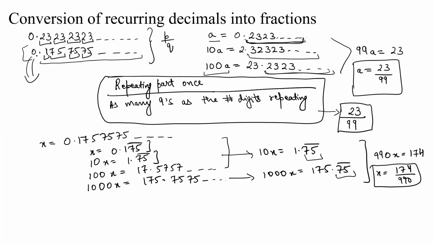If you see, what you have essentially done in this case is you have written the whole number once, the recurring and non-recurring part once, and you have subtracted the non-recurring part once.